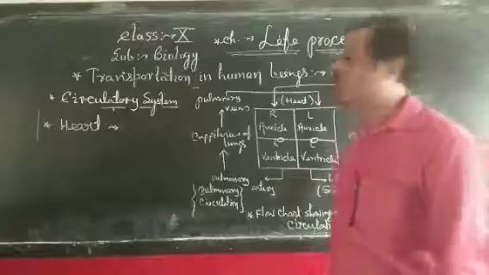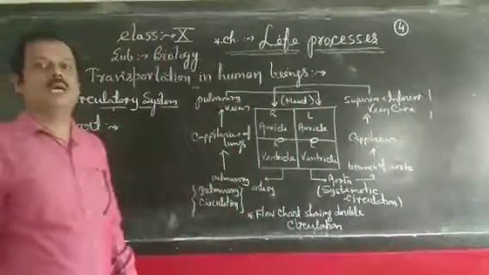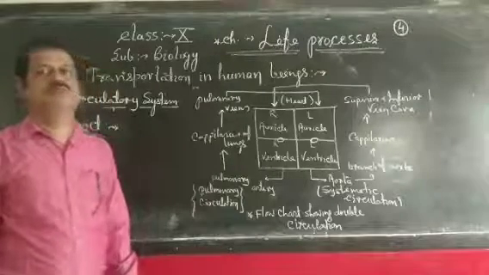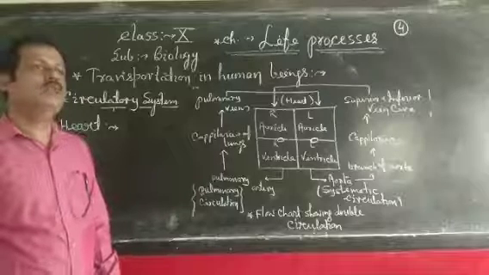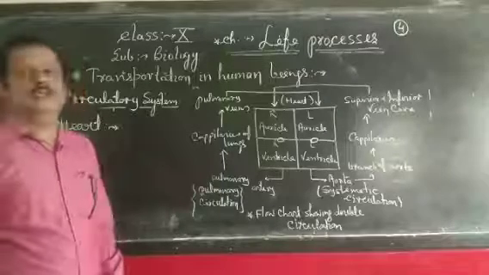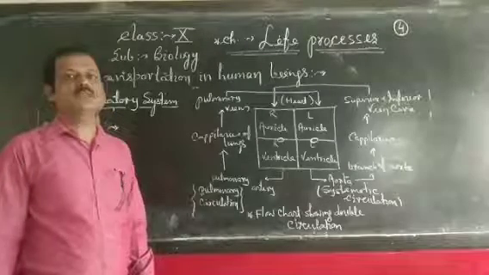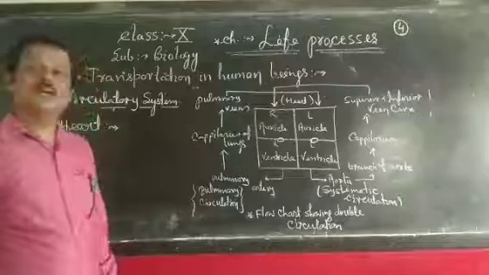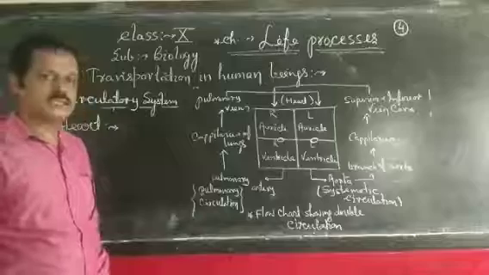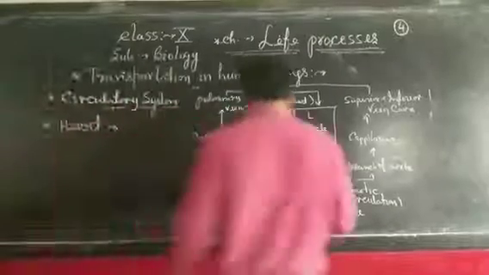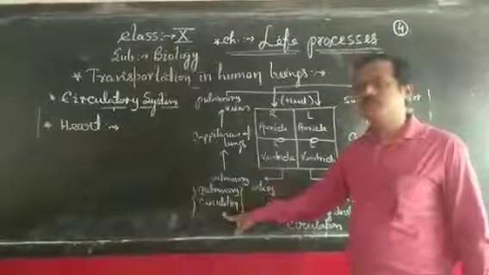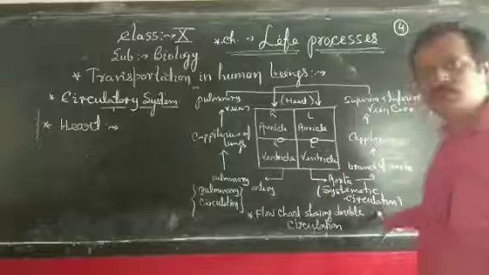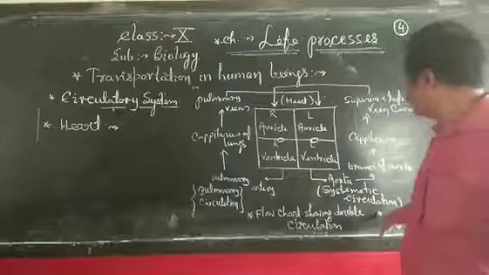So there are 2 phases of blood circulation from the heart. In the first phase, impure blood moves through the pulmonary artery to the lungs for purification, and in the second phase, pure blood moves to the whole body through the aorta. In this way, the 2 phases combine to form a single circulation of blood in our body, so it is called double circulation. The first phase is called pulmonary circulation, in which impure blood moves to the lungs, and the second phase is called systemic circulation, in which blood moves to the whole body.